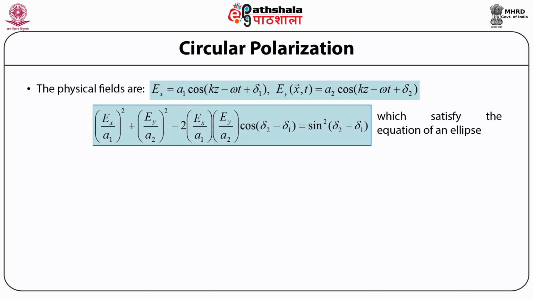So the physical fields are given by the real part of these complex fields and can be written as: the x component of the electric field, that is the real part, is given by E subscript x equals A subscript 1 times cos of wave number k times position z minus angular frequency omega times time t plus the phase delta 1, while the y component, the physical field, is given by E subscript y as a function of position and time t, equal to A subscript 2 times cos of bracket open the wave number k times position z minus angular frequency omega times time t plus the phase delta 2.